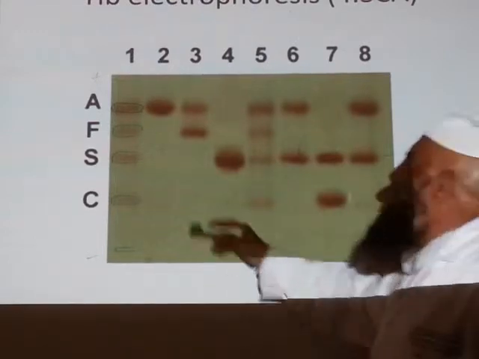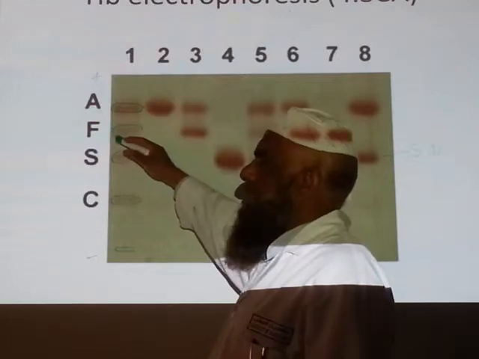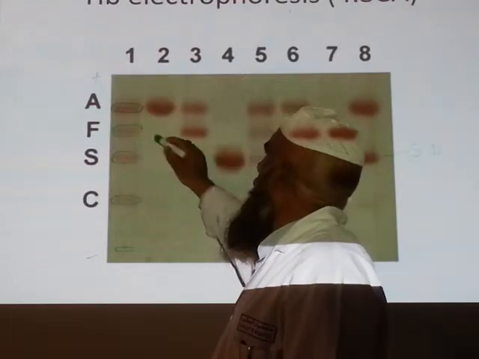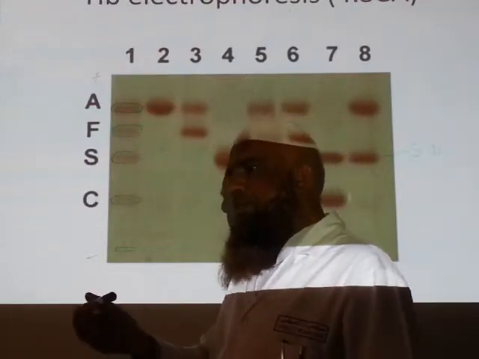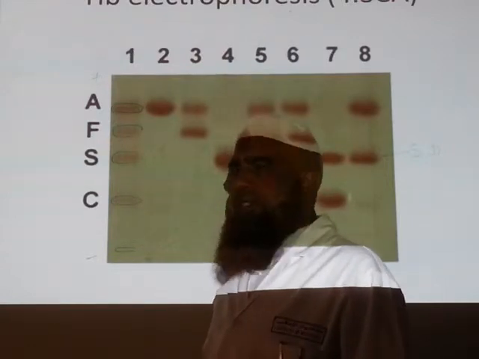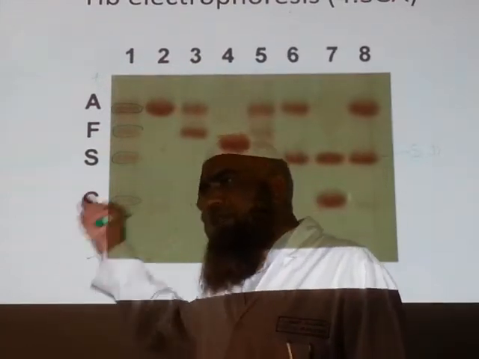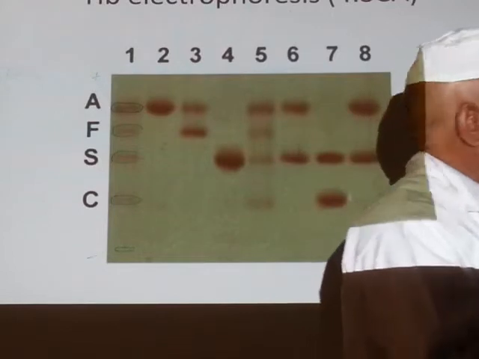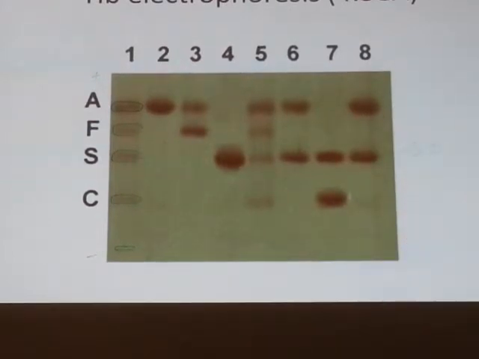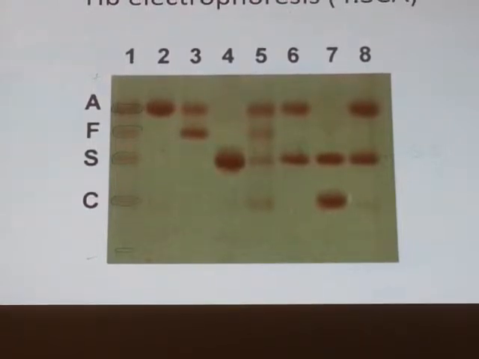For example, this will give 97% hemoglobin A, 2.5% hemoglobin A2, hemoglobin F 1%, a small faint band which we cannot see with our naked eye. The density meter will check it and give the results. Number 2 is a normal person.